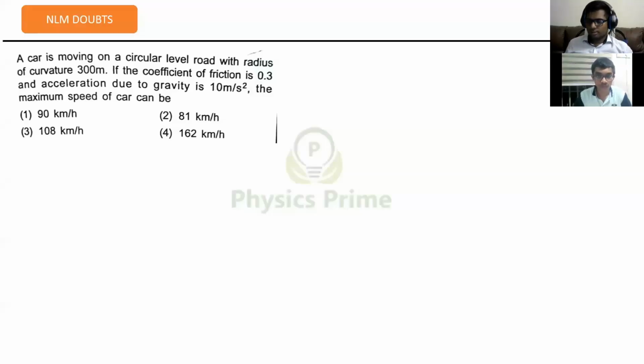Going to the questions of Newton's laws of motion doubts that you have sent me, out of them, let's see the first question.